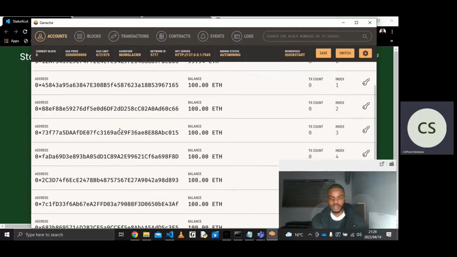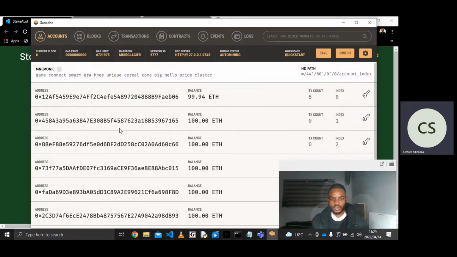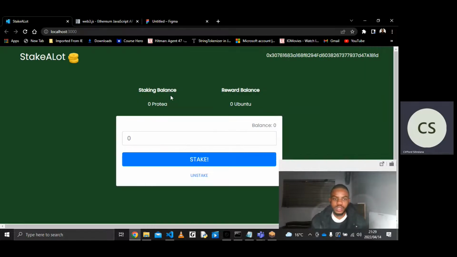Then these are different accounts. So we just have 10 accounts for testing. Each account comes originally with 100 ETH. It's not real Ethereum. It's test Ethereum. But yeah, it's quite useful. I've been finding it to be very useful. And then yeah, let me just quickly simulate that.